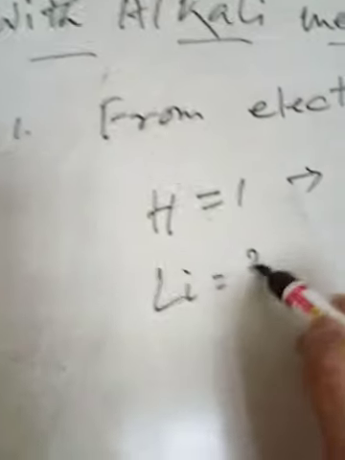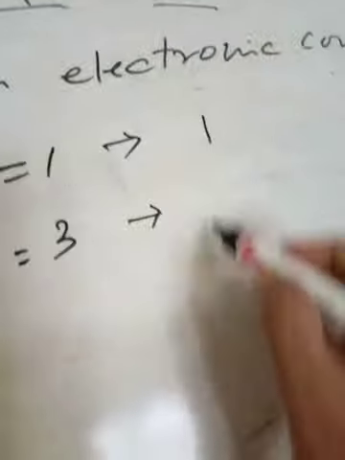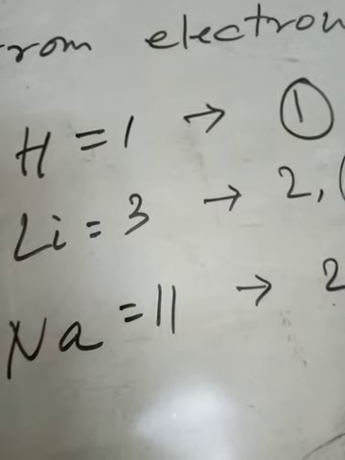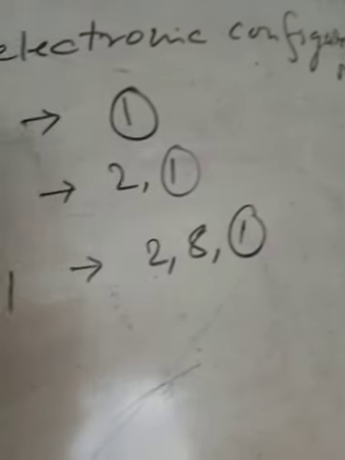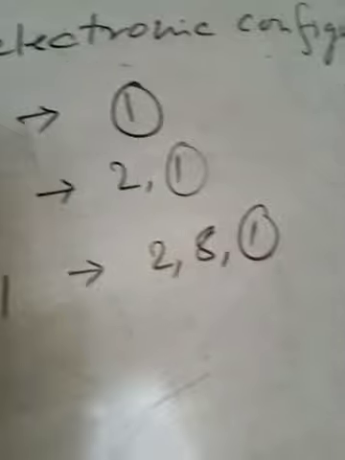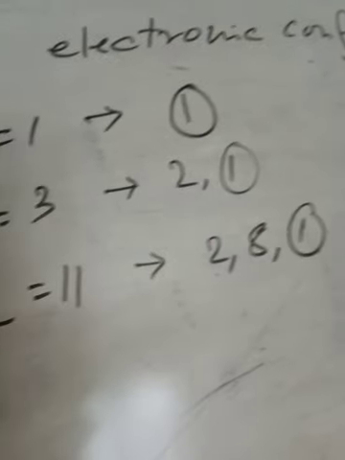Lithium, atomic number 3, has electronic configuration 2, 1. So in hydrogen the outermost, valence shell electron is 1, here also 1. Next element, sodium, in the same group 1: atomic number 11, 2, 8, 1. Here also there is only 1 electron in the outermost shell.